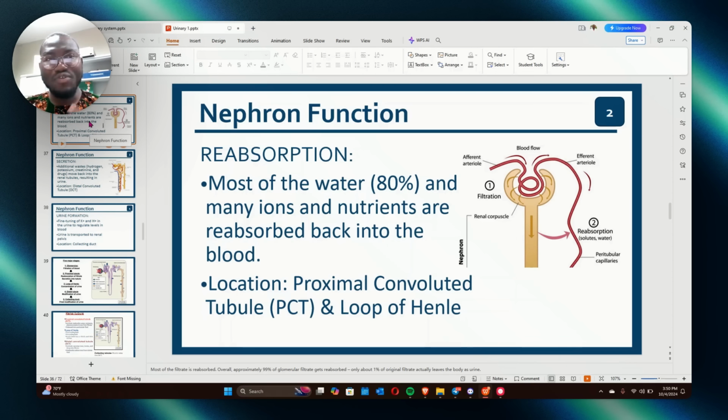And also know that for filtration, remember I mentioned something about pressure. We have oncotic pressure, then we have glomerular blood pressure. Is it the oncotic pressure that drives filtration? True or false? False. The answer is false. Instead, it is the hydrostatic pressure, or the glomerular blood pressure, that overrides the oncotic pressure. I mentioned it initially when I was talking about pushing fluid outside. It overrides it by 10 millimeters of mercury, and that 10 mmHg helps to push fluids out of the glomerulus into the tubule. Correct? So remember that so that you are not confused.